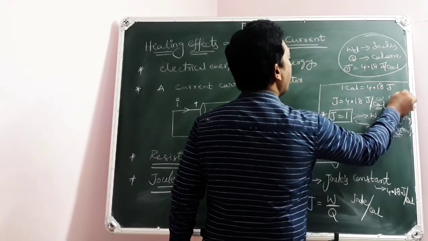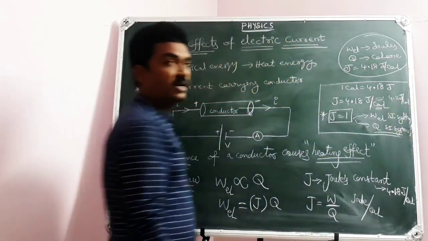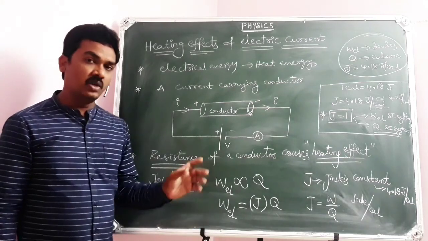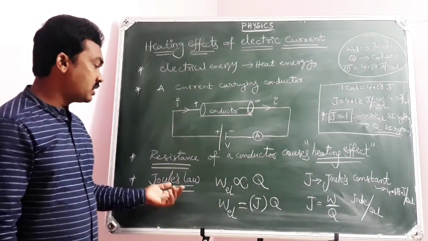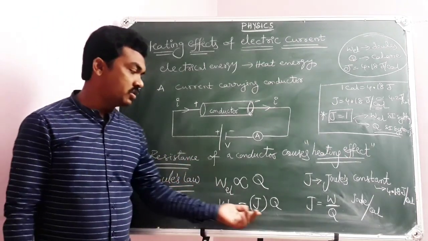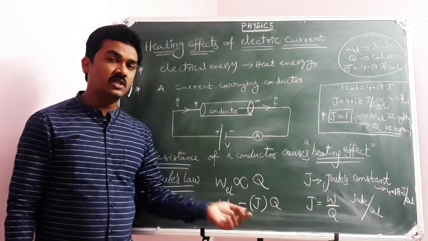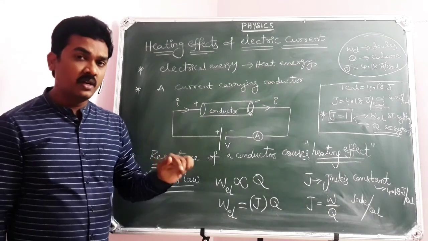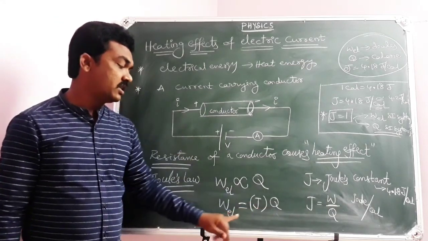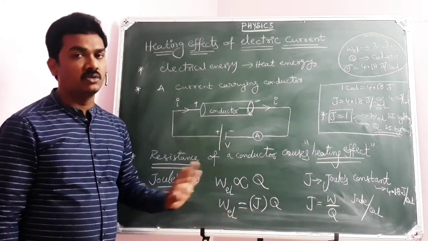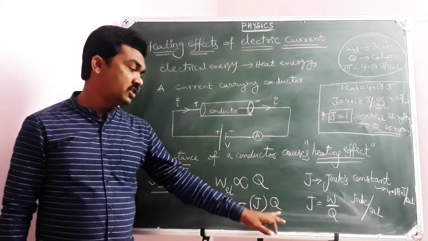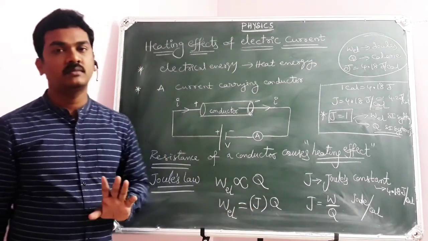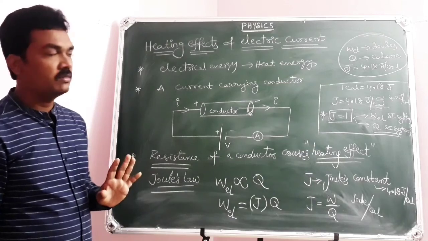So this is a very, very important key factor while doing applications. While doing numerical applications of Joule's law of current electricity, W equal to JQ, the J value is approximately 4.2 Joule per calorie when heat energy is taken in calories and electrical energy in joules. If both are taken in joules, then J equal to 1. That's the point you need to understand.